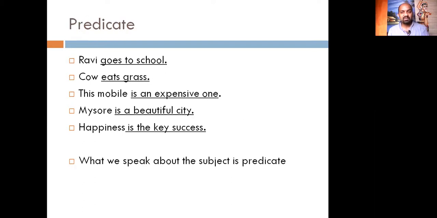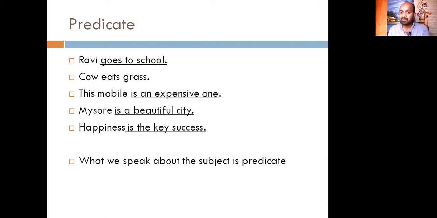Predicate. The next thing we need to know is predicate. The same sentences are taken once again to clarify this, but the predicate part is underlined. Ravi goes to school. Here, goes to school is a predicate. Cow eats grass.